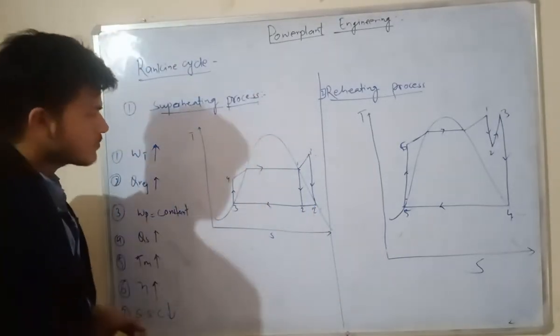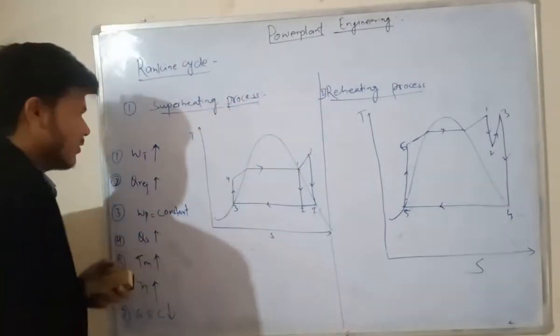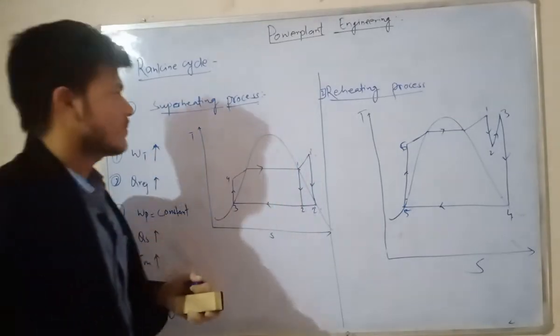So after that, what effects do we get after the superheating process?